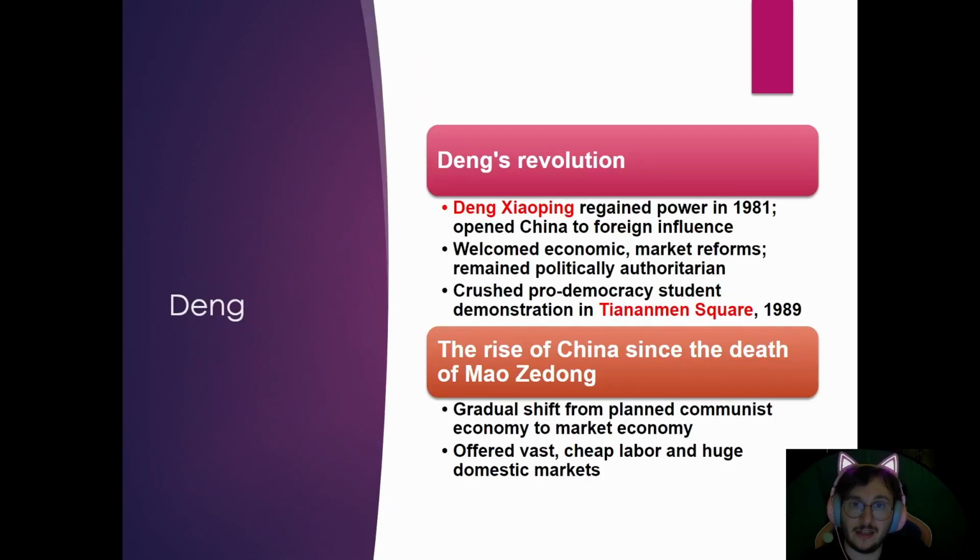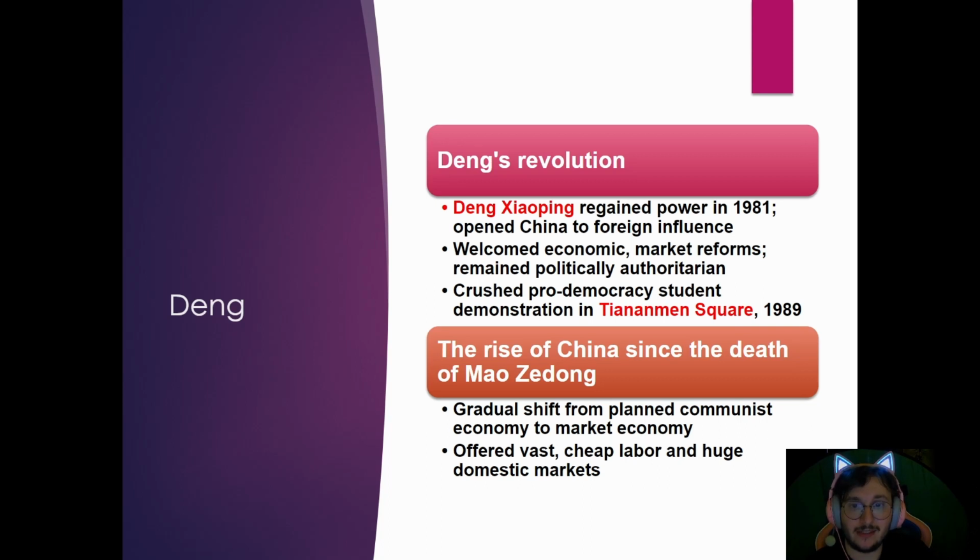So let's talk about Deng Xiaoping. He's going to regain power in 1981. He kind of lost power under the Great Proletarian Cultural Revolution, but he's going to become the chairman of China and the leader in 1981. Deng Xiaoping is really important. He's going to welcome economic reforms. He's going to allow some capitalism in China.